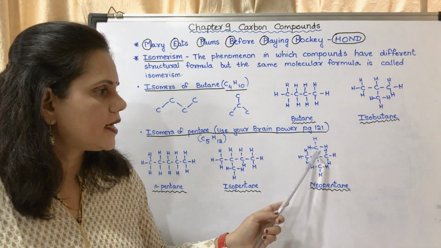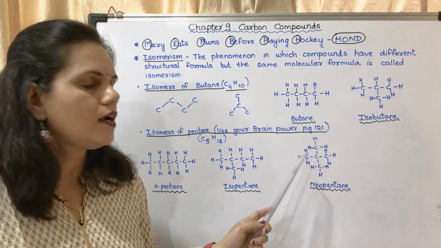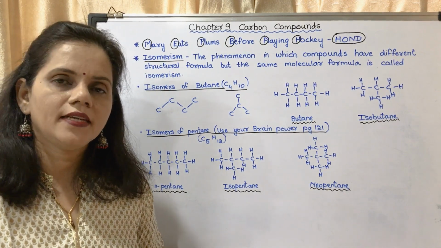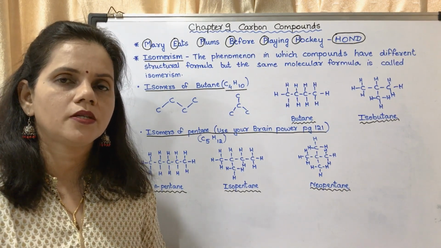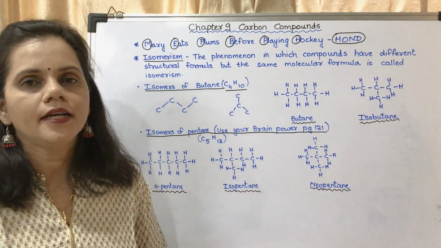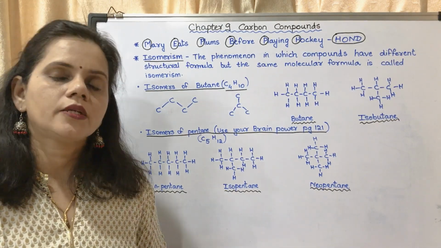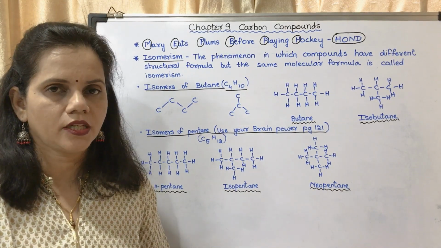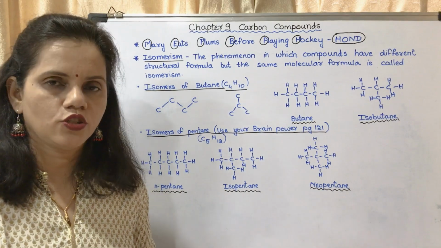Even this could be taken as a straight chain and these two are branches. So what are the three possible isomers of pentane? It is normal pentane, isopentane and neopentane. The question could be asked as a 3-mark question. So this is about isomerism.